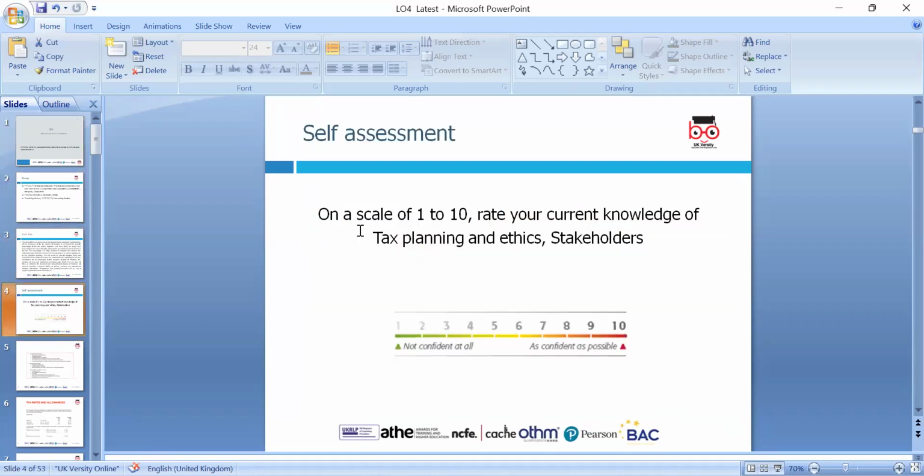So today we are looking at LO4, which is about stakeholders, and we'll go through tax planning, ethics and stakeholders. That's the key. It's a basic topic, but it is set up in the learning outcome, so we have to go through it. It is less concerned with tax calculation, but is about communication with the various stakeholders on tax affairs.